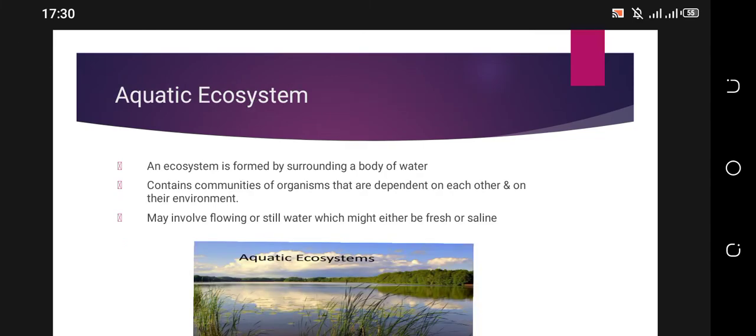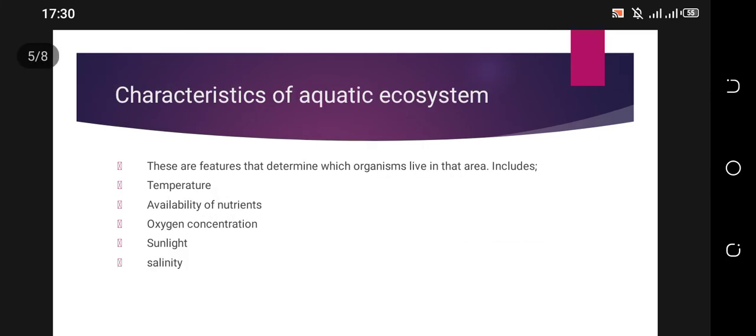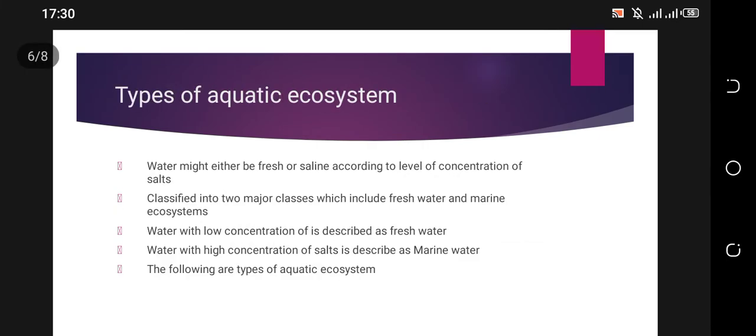Now the types of aquatic ecosystem. Water might either be fresh or saline according to the level of concentration of salts. Aquatic ecosystems are classified into two major classes, which include freshwater and marine ecosystems.